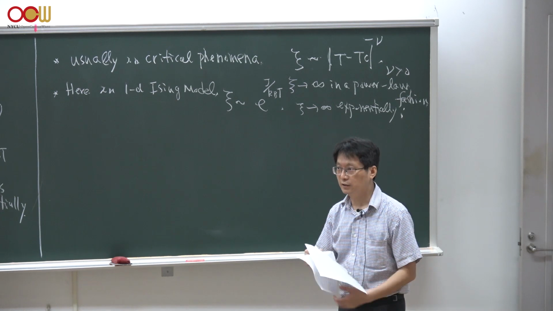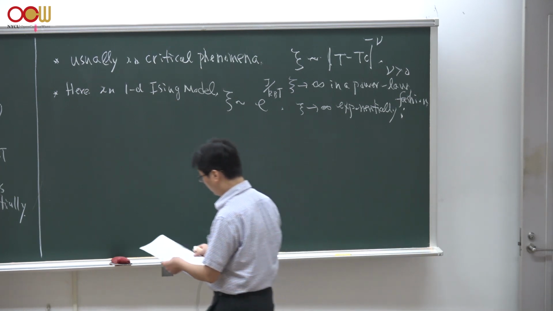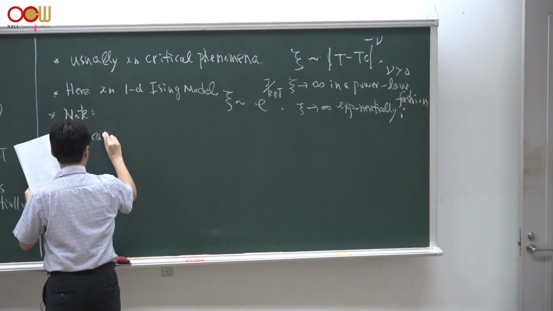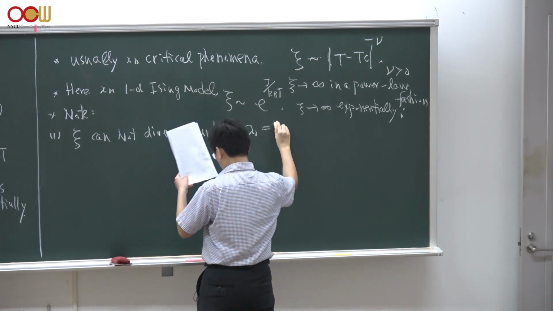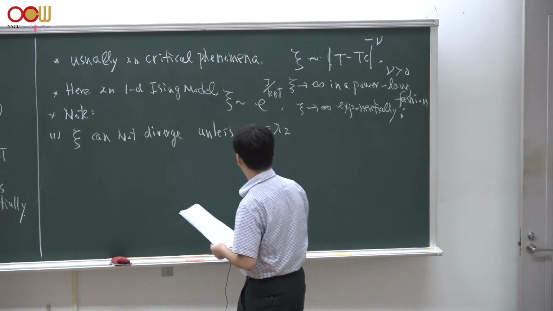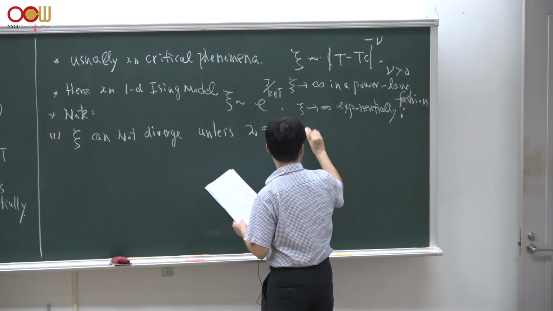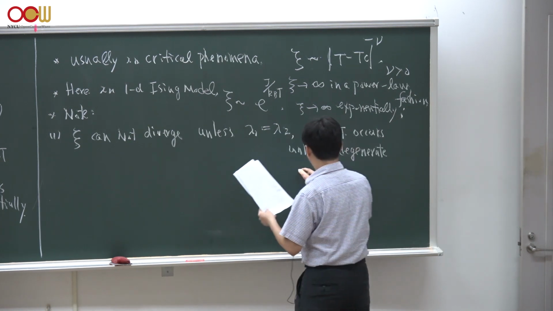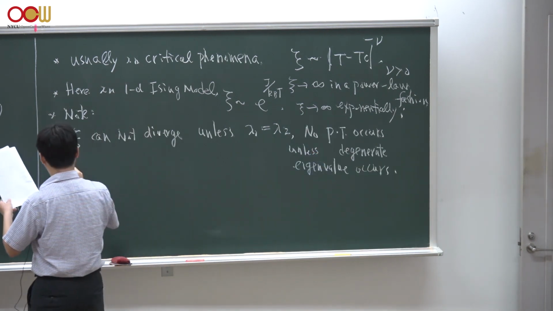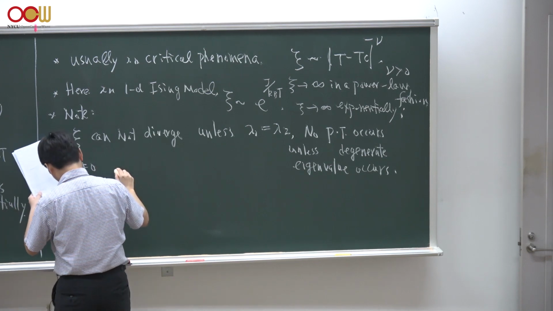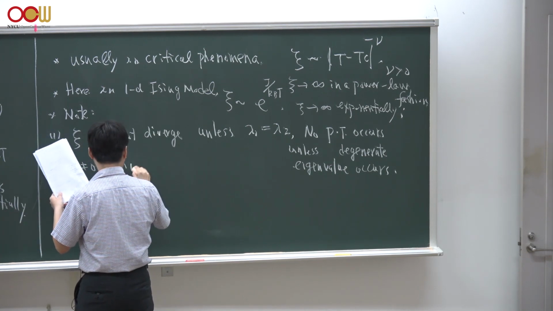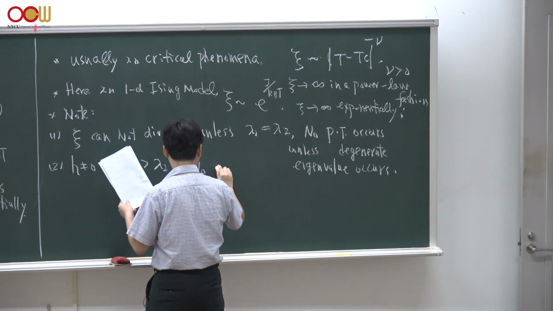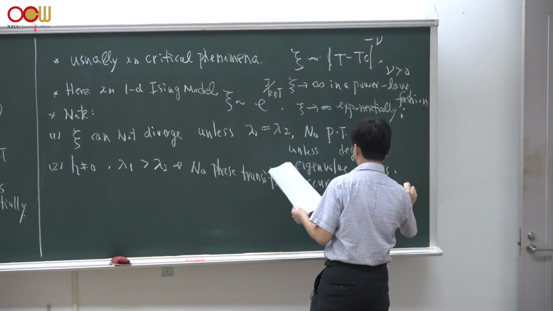Okay, so finally, let me just make some remarks. Number one, correlation length cannot diverge unless lambda 1 is the same as lambda 2, as we mentioned already. Therefore, no phase transition occurs unless the degenerate eigenvalue occurs. Number two, in the presence of the field and lambda 1 greater than lambda 2, no phase transition occurs for any finite field.